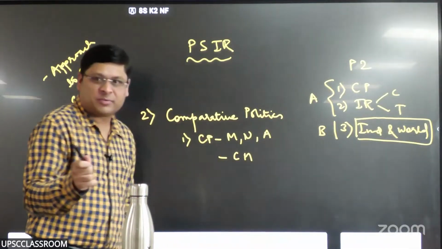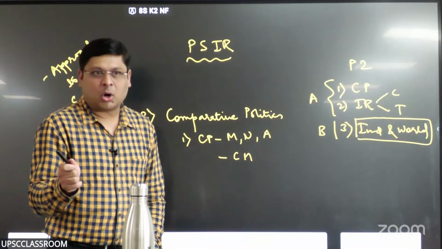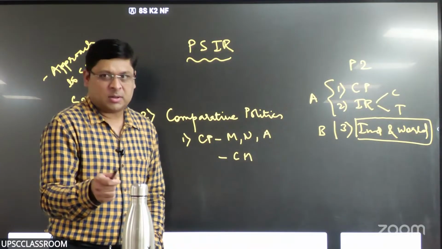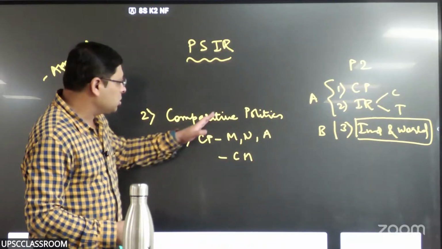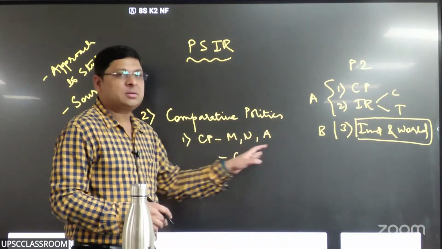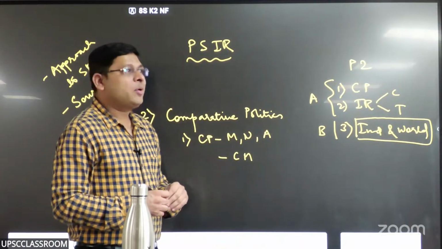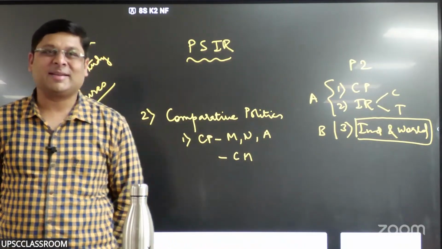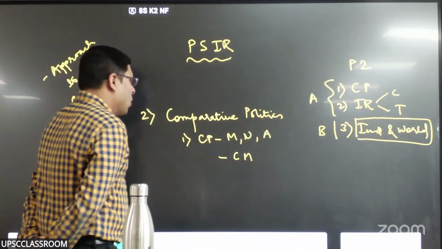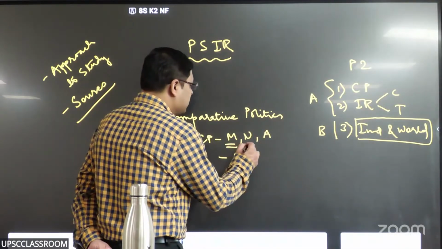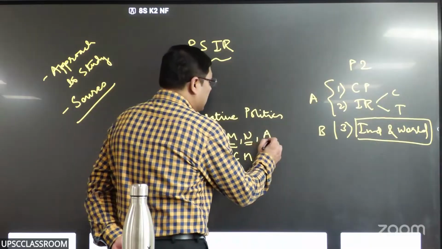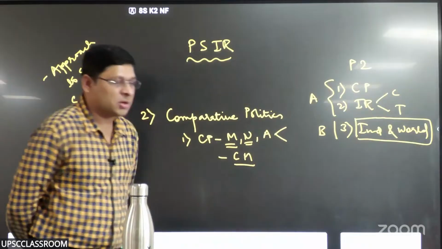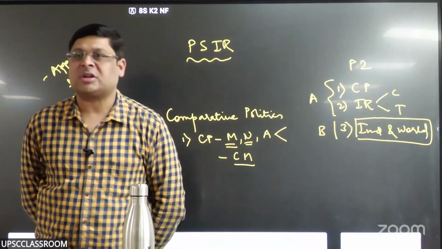Do you have the syllabus in front of you? Or otherwise you can open it. You must have the syllabus copy, right? Okay, you keep that in front of you. So meaning, nature, approaches, and comparative method. But how is it written? Limitations of comparative method. Kya likha hai? Limitations of comparative method. Okay. What is the meaning of comparative politics? What is its nature? And what are approaches? There are two sets of approaches. I will talk about that. And limitations of comparative method. These are the topics mentioned by the syllabus.